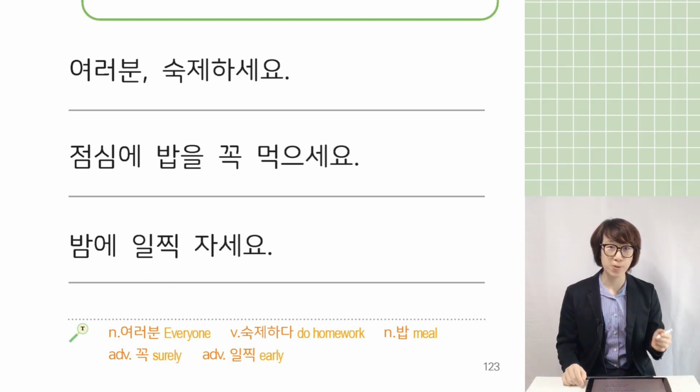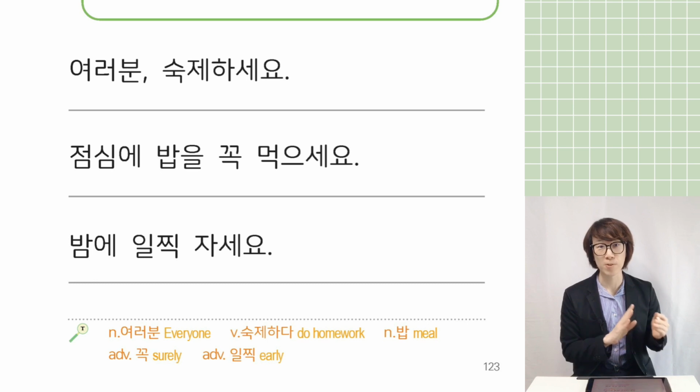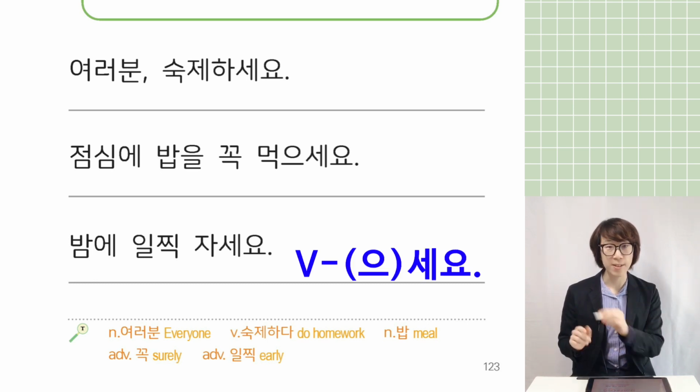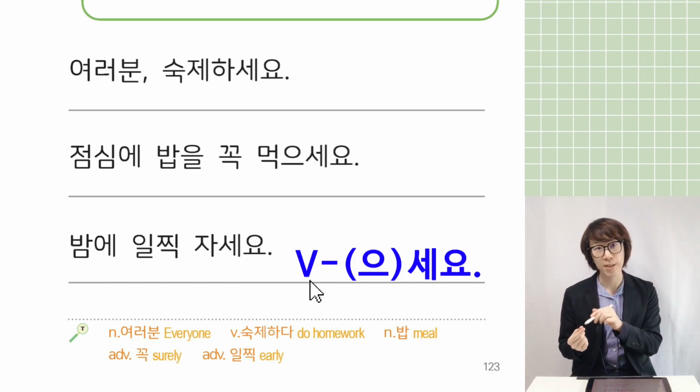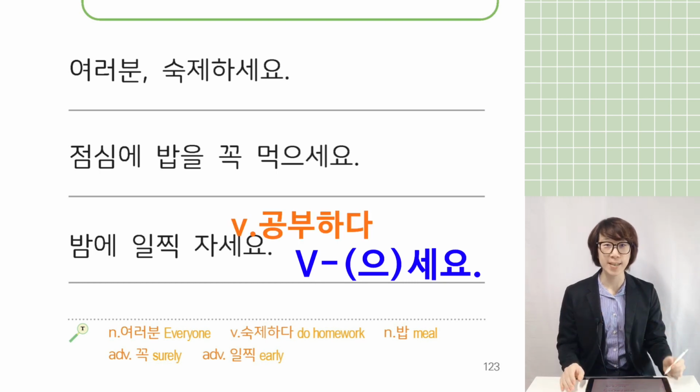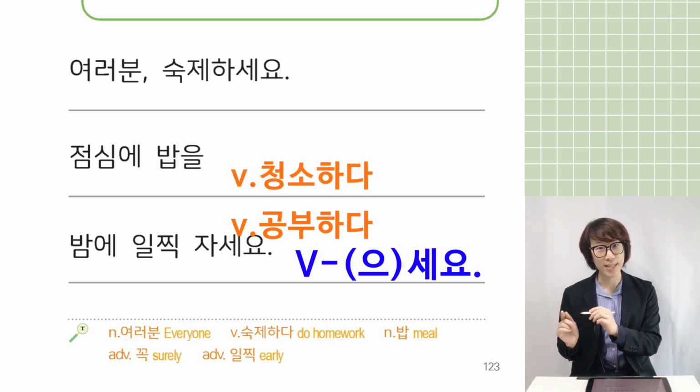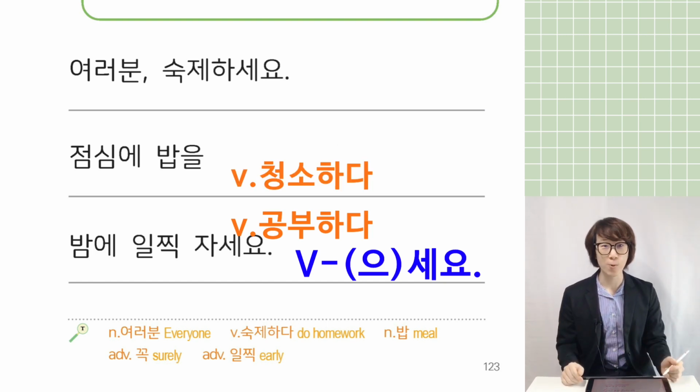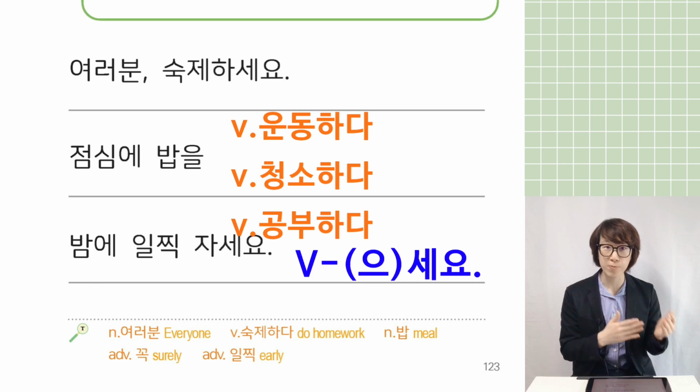So if you want to ask or instruct someone to do something, you can put any verb in the verb position. Example, 공부하다. 공부하세요. Please study. Or 청소하다, to clean. 청소하세요. Or please do the exercise, 운동하다. 운동하세요. Or you can say please read some book.